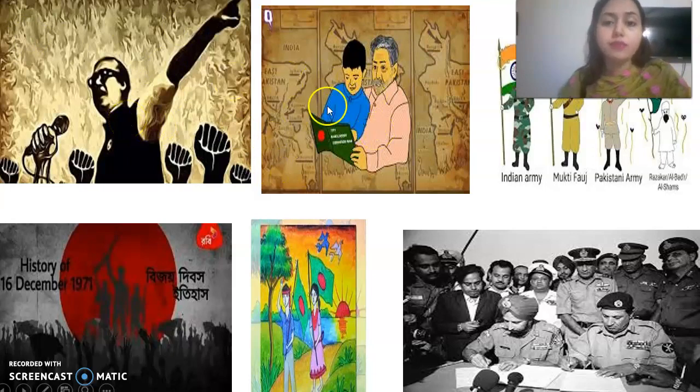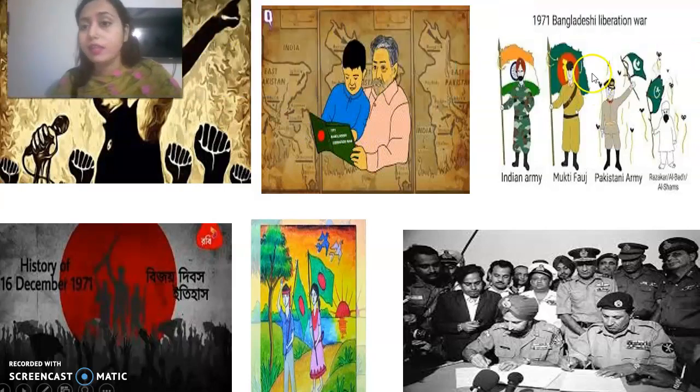Now see, this is a flag where someone is showing the flag, or showing some directions. We can very easily understand. Now see the third picture. In it, we see who were in that liberation war: the Indian Army, Mukti Force, Pakistani Army, Rajakar, al-Badr, all were in this liberation war.